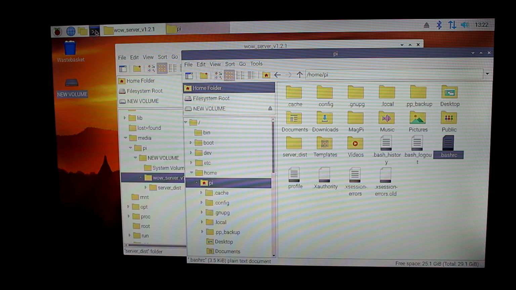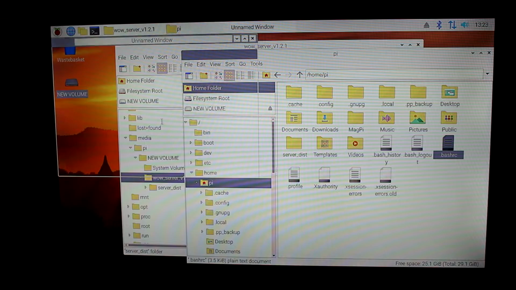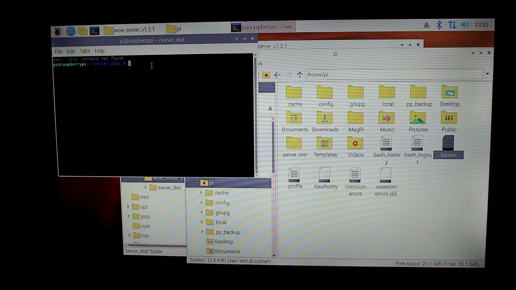The next thing we need to do is to install Java. So let's open another terminal. And we will enter the following commands.